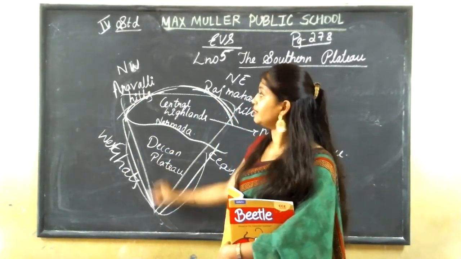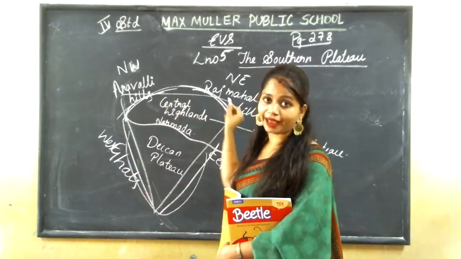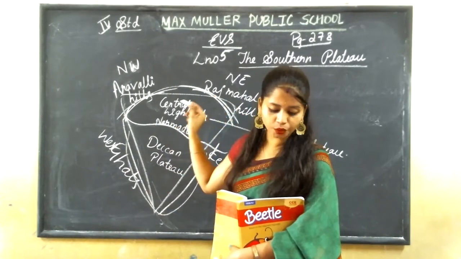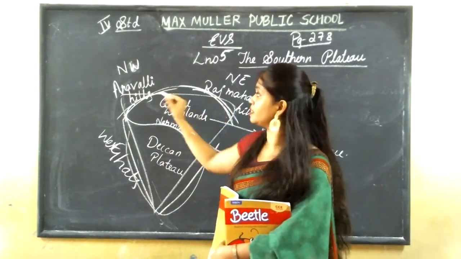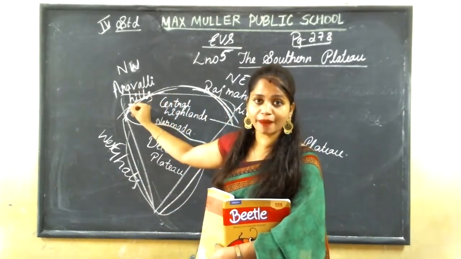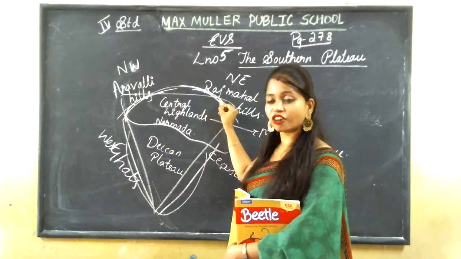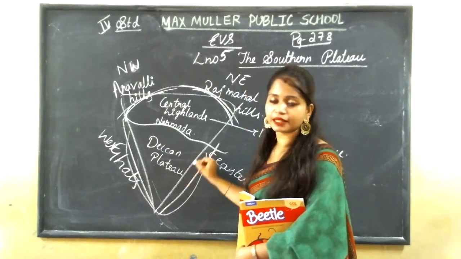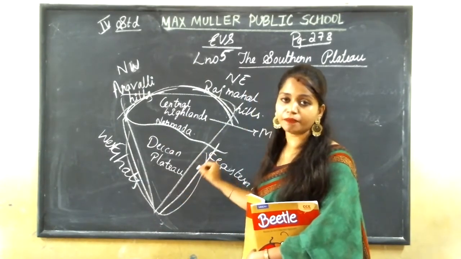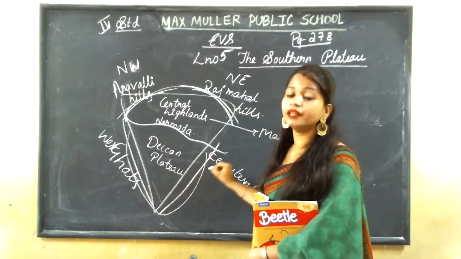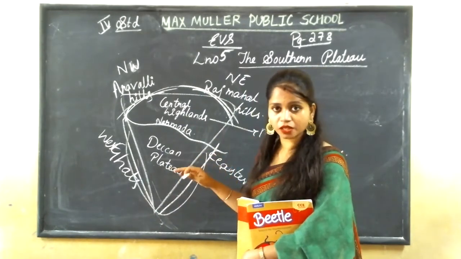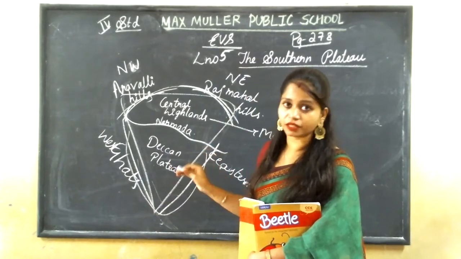And this northern part of the southern plateau is covered by two hill ranges. One is Aravalli Hills in the northwest part, and Rajmal Hills in the northeast part. And down the southern part, it is covered by Western Ghats and Eastern Ghats. Till here you all have understood.